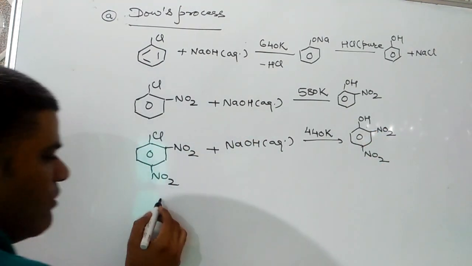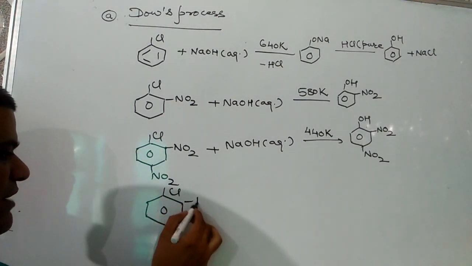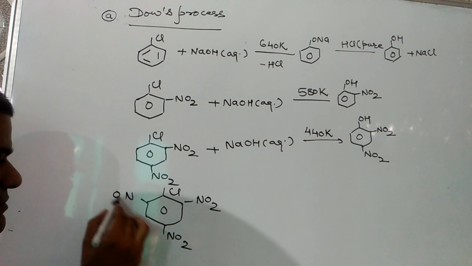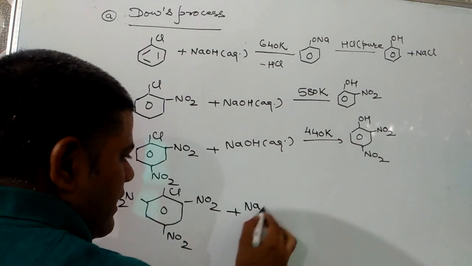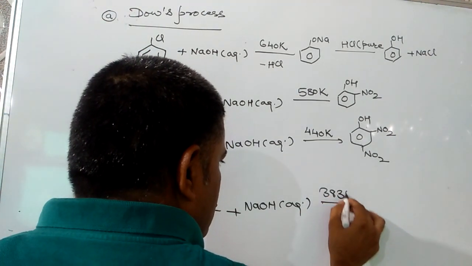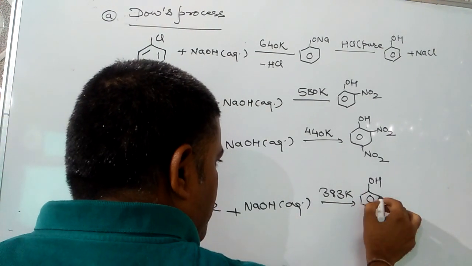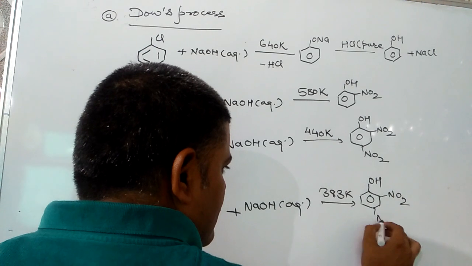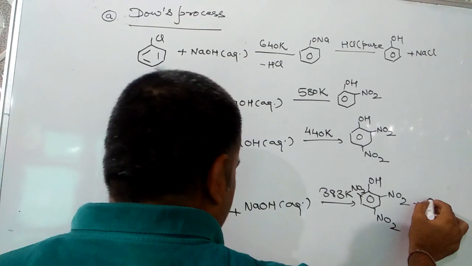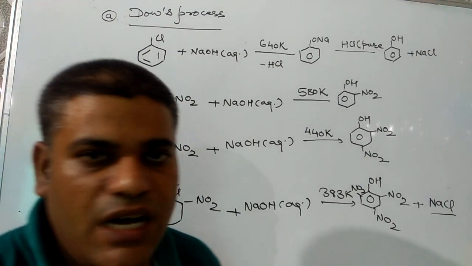Next, if 3 electron withdrawing groups are present, then the reactivity will further increase and the temperature will further decrease. Here the temperature should be 383 Kelvin. And the compound formed is known as picric acid, whose IUPAC name will be 2,4,6-trinitrophenol. I hope you understand.